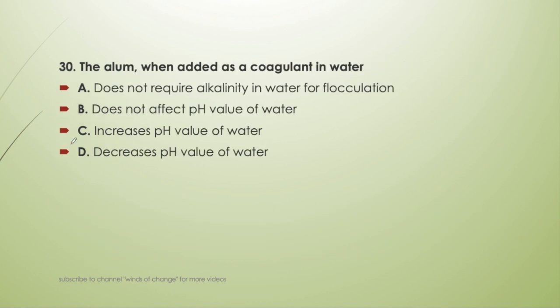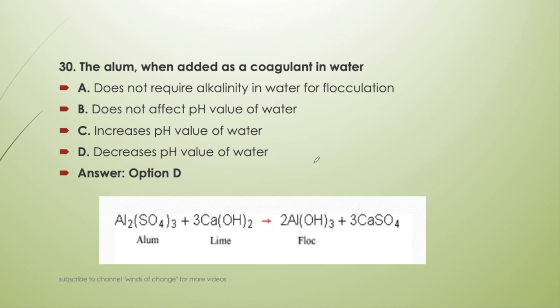Next question. When alum is added as a coagulant in water, what does alum do? Does not require alkalinity in the water for flocculation, does not affect pH of water, increases pH of water, or decreases pH of water. So alum, when added as a coagulant in water, will decrease the pH of water. Why will it decrease the pH? Because the pH can be increased by Ca(OH)2, that is the lime, the presence of lime in the water. This alum will interact with this lime and it will form flocs. So it will reduce the base content in it, so the pH value will shift toward acidic, and the pH value will be decreased.